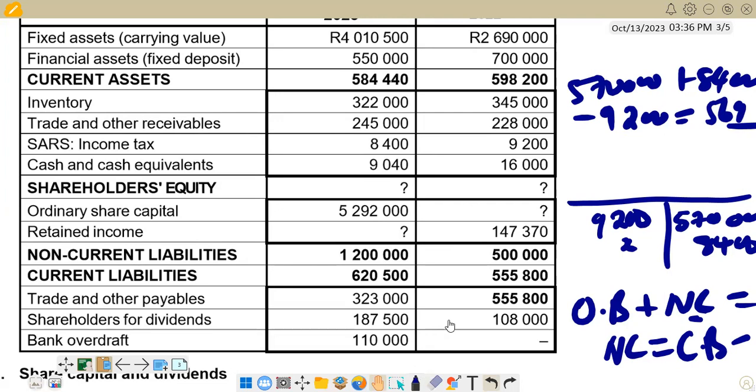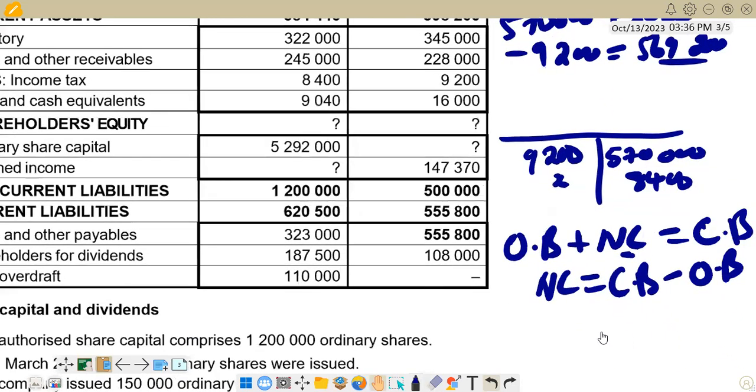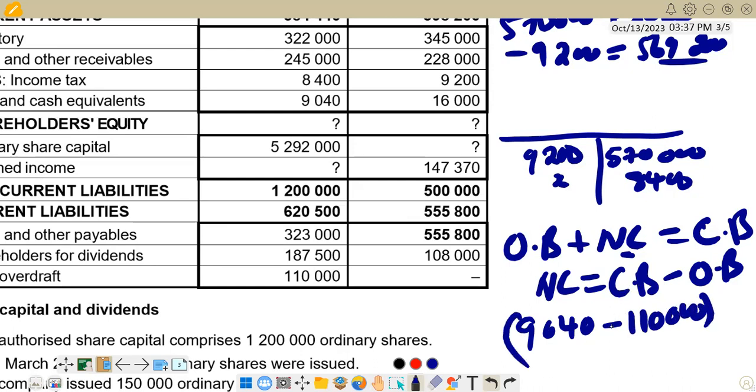So what we are going to do is just do that here. Our opening balance is 16,000. We said we are saying minus opening balance. Let's start with the closing balance, which is 9,040. We subtract the 110,000 for overdraft. So this one will make the closing balance. For the opening balance, we know that it's 16,000. It's only this one which is positive 16, so it's saying minus 16,000. So this is the calculation that we are going to summarize there.